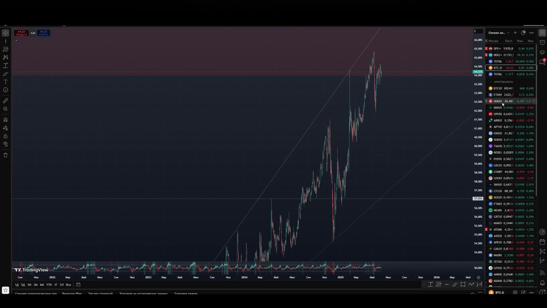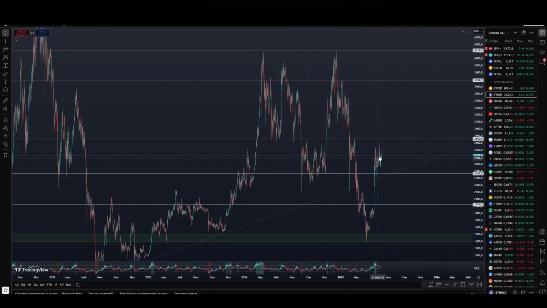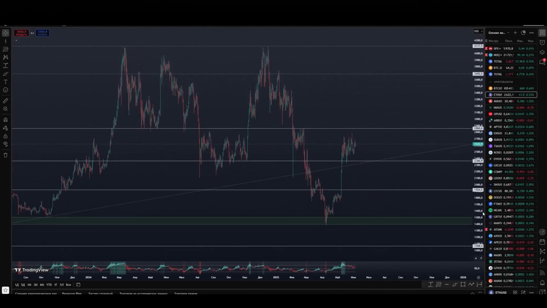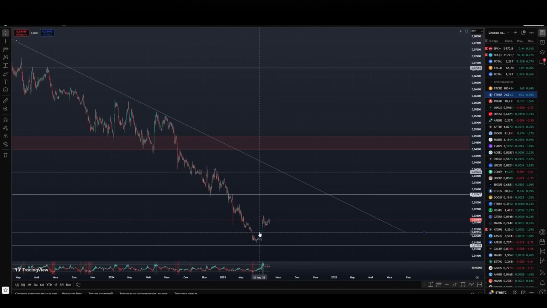And in general, the Ether now, despite the local growth of the Bitcoin Dominance Index, is holding up quite strongly. Just as on Bitcoin the correction occurs in the plane, that is, in principle, I am satisfied with everything regarding the Ether. All of my medium-term goals that I have shown in past reviews remain relevant. I think the Ether will show itself well on the reversal of Bitcoin's dominance. Plus, in terms of the ratio to Bitcoin, the Ether is kept at local highs. In principle, it looks great. And you need to take into account that now the dominance of Bitcoin is growing, but still, at the current dominance, the Ether would have shown itself much stronger.